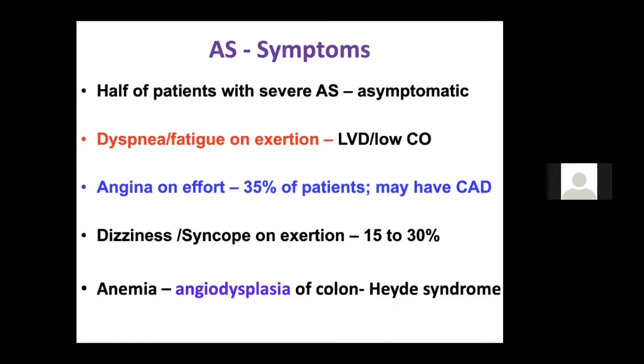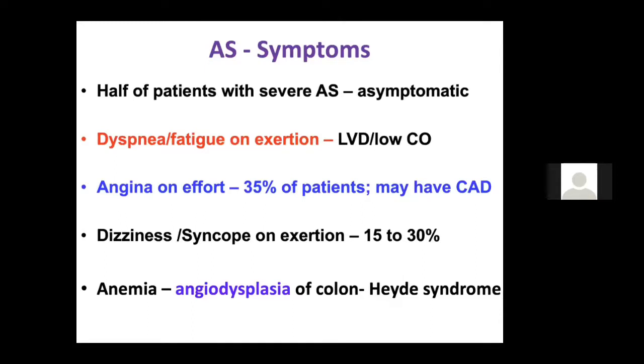The next important symptom is syncope on exertion, or dyspnea, or dizziness, or pre-syncope, where 15 to 30% can have dizziness, pre-syncope, or a syncope on exertion. Again, three important mechanisms are there, which we'll discuss in the next two slides.